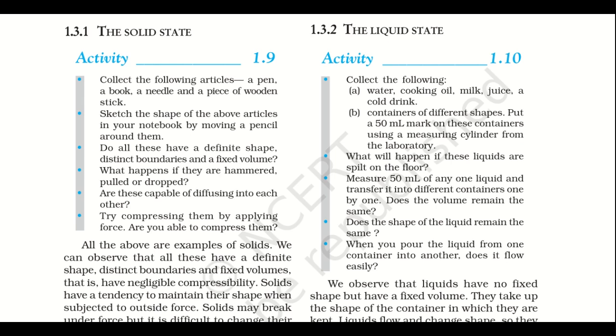Now, just like the solid state, let's read about the liquid state. Here also, we are given an activity to collect water, cooking oil, milk, juice, and cold drink, and containers of different shapes. Put a 50 ml mark on a container using a measuring cylinder from the laboratory. What happens if these liquids are spilt on the floor? Measure 50 ml of one liquid and transfer it to different containers one by one. Does the volume remain the same? Does the shape of the liquid remain the same? When you pour the liquid from one container into another, does it flow easily?